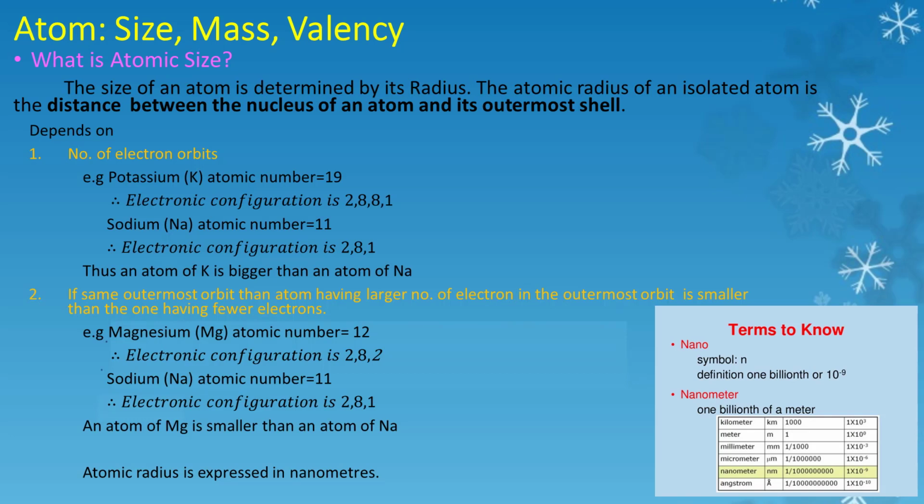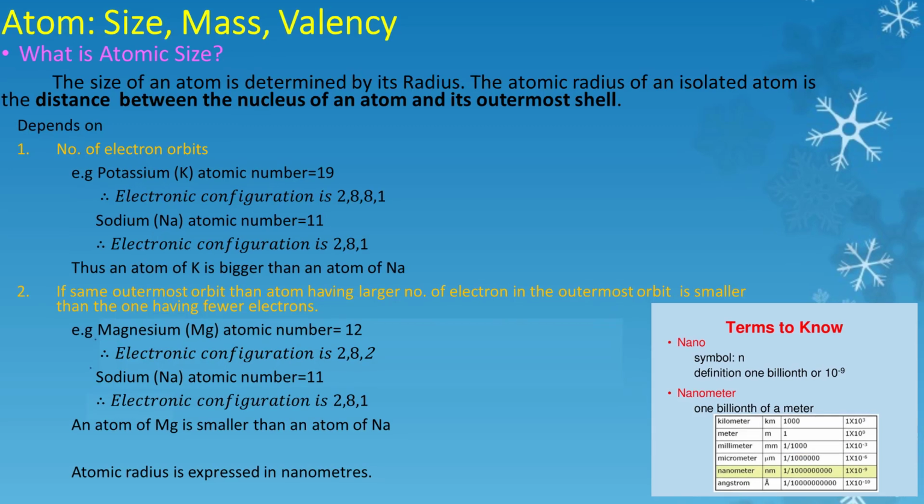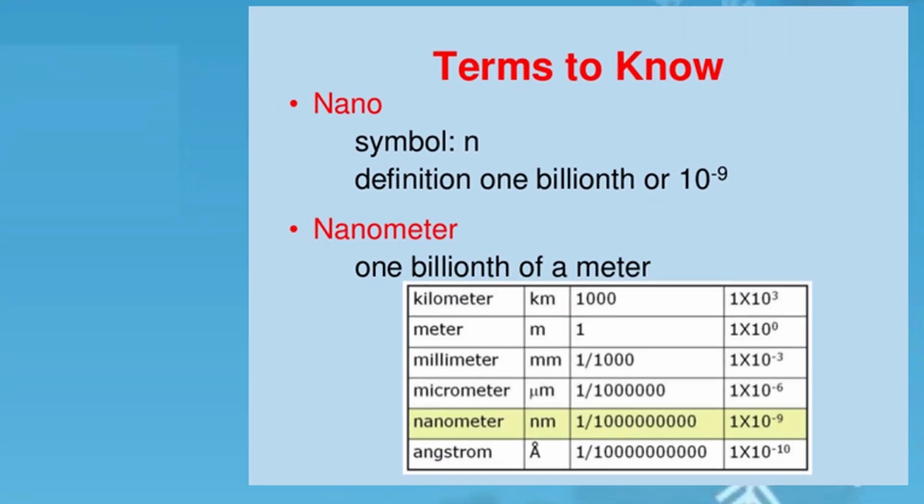Now, how do we express atomic radius? It is expressed in terms of nanometers. Now, what is nanometer? 1 billionth of a meter is known as nanometer.